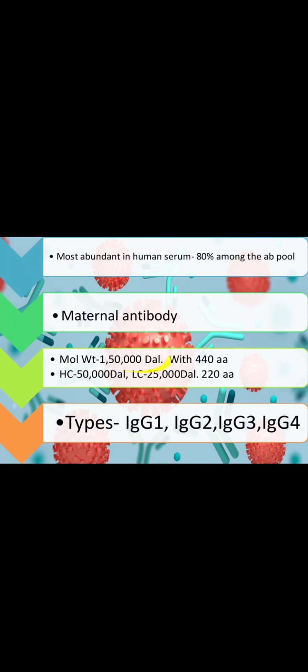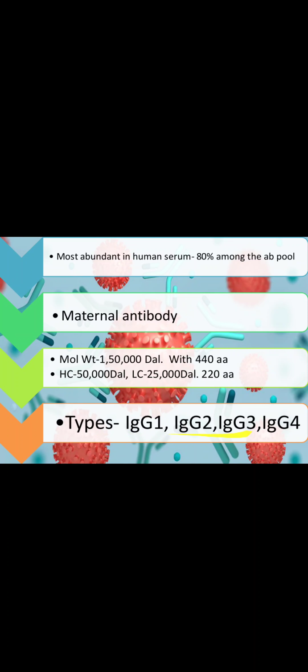Its molecular weight is around 1,50,000 Dalton, with 440 amino acids in the heavy chain and 220 amino acids in the light chain. The molecular weight of the heavy chain is 50,000 Dalton, and the molecular weight of the light chain is 25,000 Dalton.